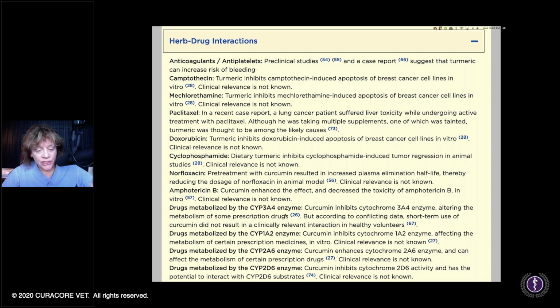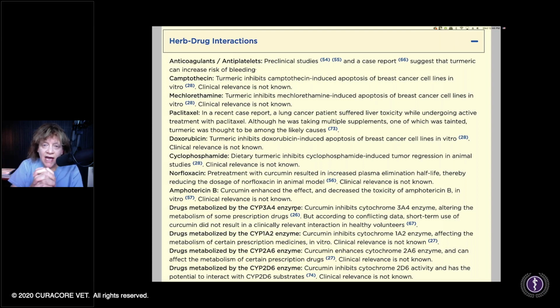Amphotericin B. Here are the different cytochrome P450 enzymes. The P450 enzymes, CYP, each have families. If curcumin, let's say, inhibits cytochrome 3A4, that's a very commonly used pathway for detoxifying drugs.